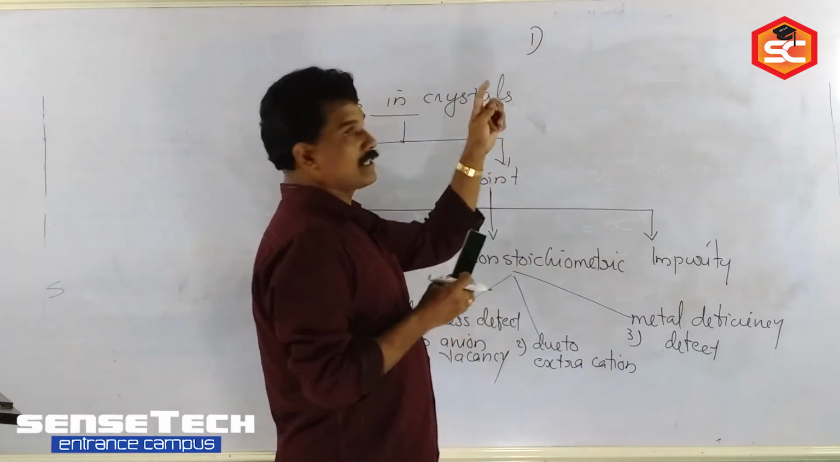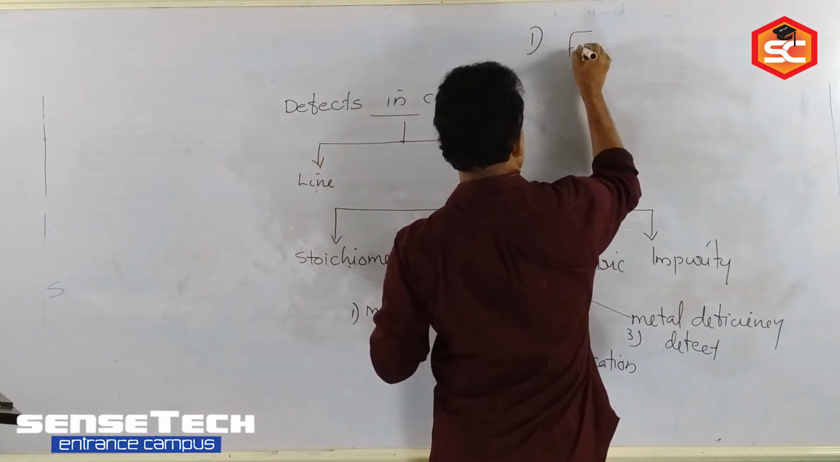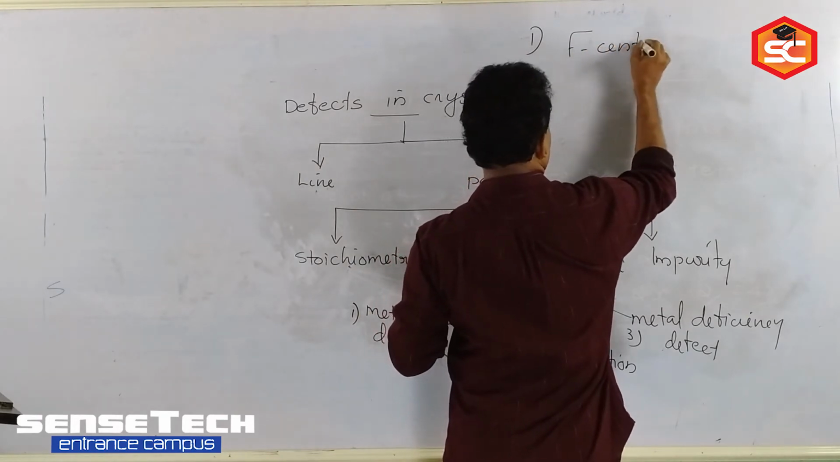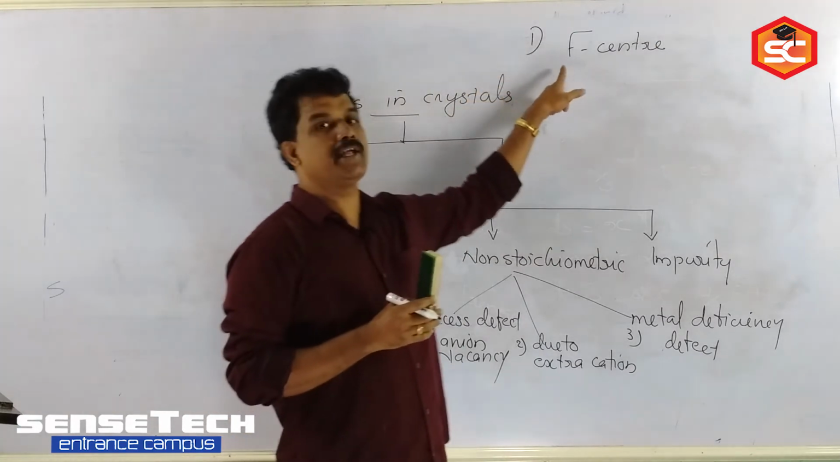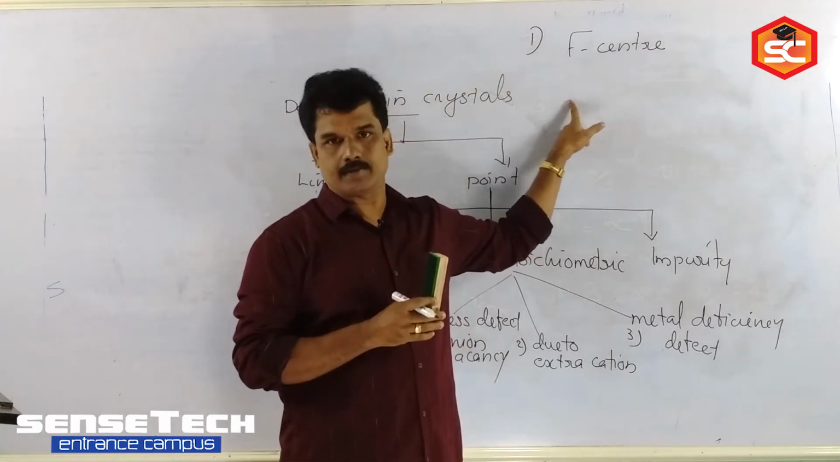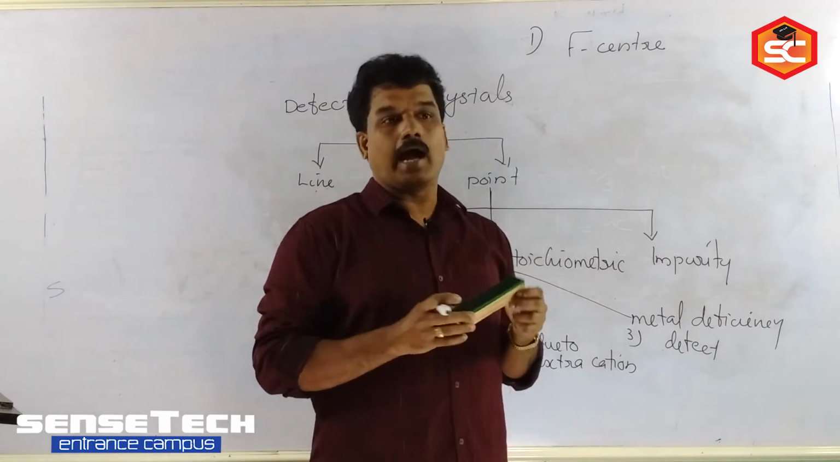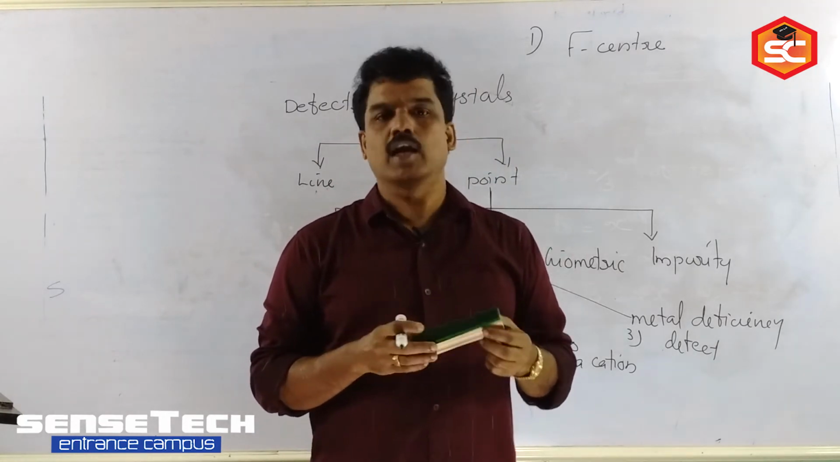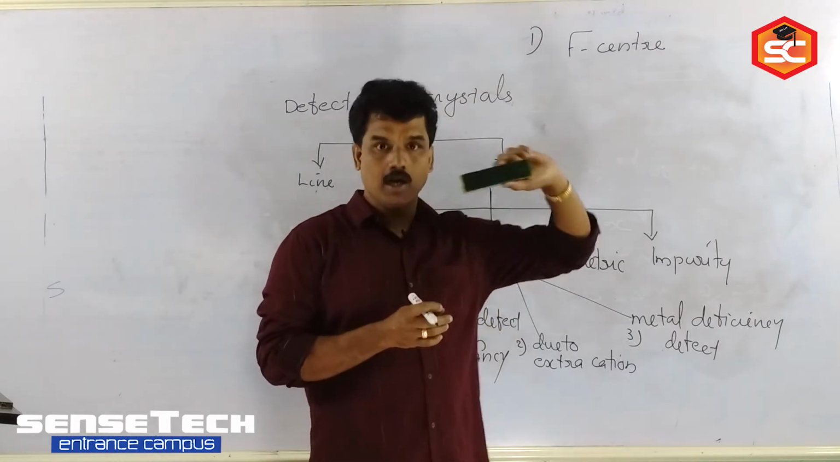Okay. So such centers are called F centers, from the Greek word Farbe, that is F center. The meaning of F is color center. So what are F centers? F centers are anion vacancies trapped by electrons. Such centers are called F centers.